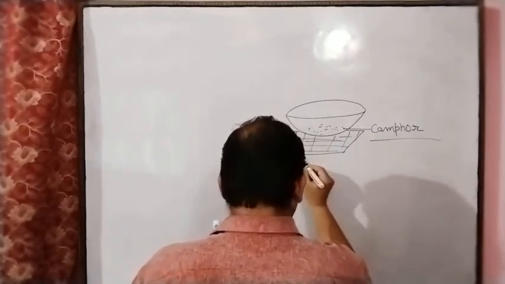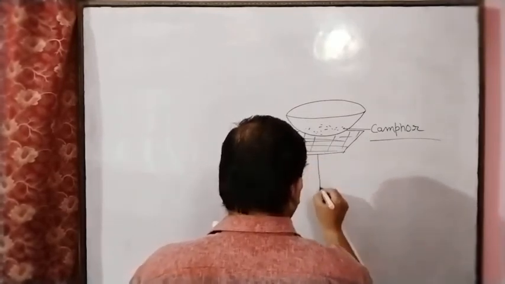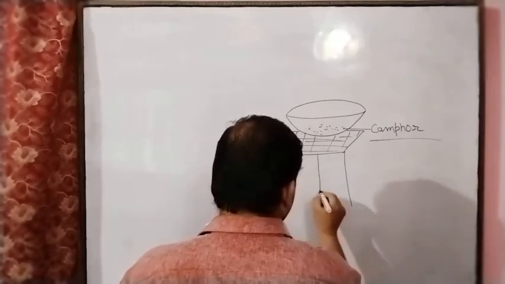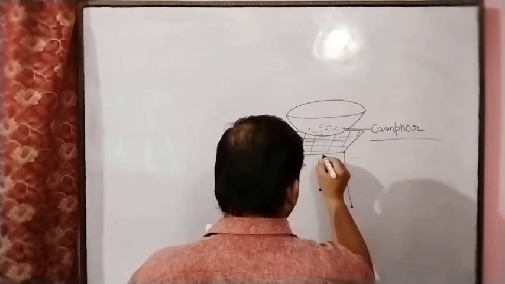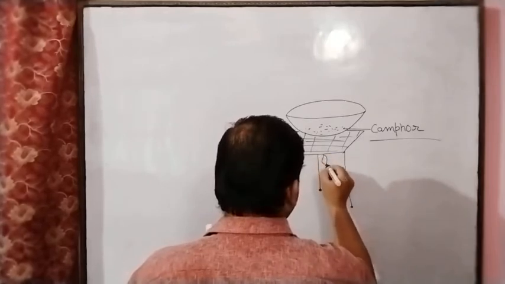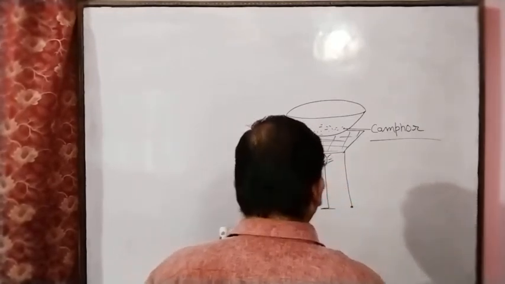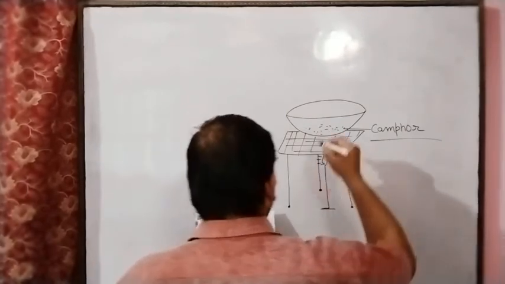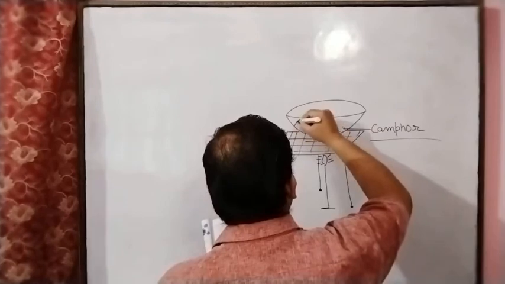And now you have to heat this. This is the tripod stand. We have to heat this by using the Bunsen burner, and this evaporating dish is covered by the funnel.